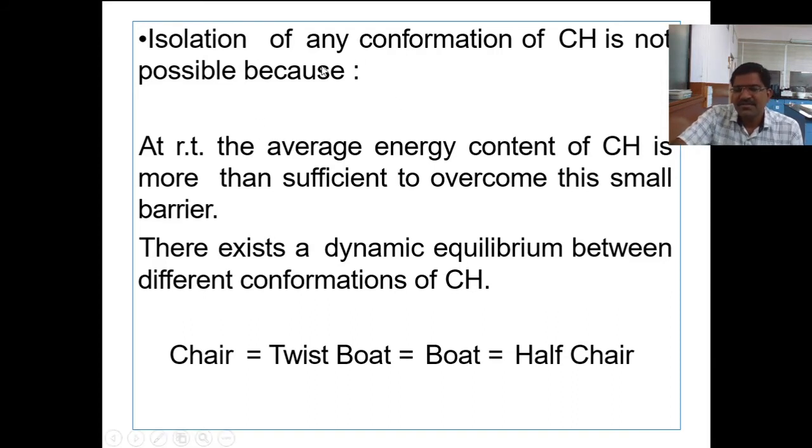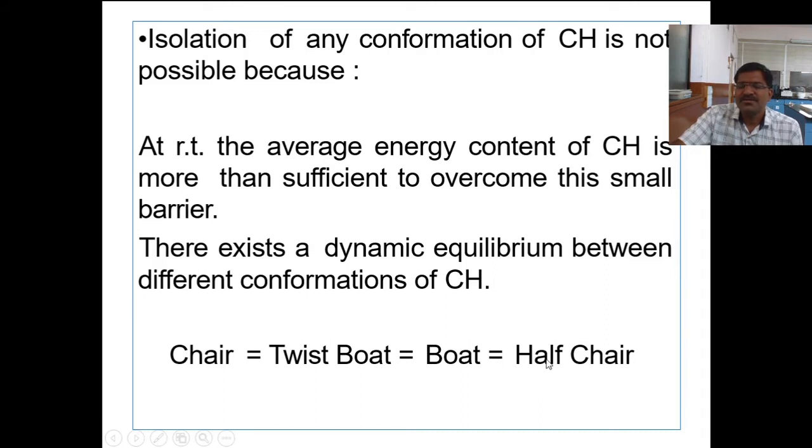That means we cannot separate the chair, twist boat, boat, and half chair conformations, we cannot isolate them and store them in a bottle, because they are in equilibrium with each other. Chair is readily converted into twist boat, boat, and half chair, and half chair again to boat, twist boat, and chair. This interconversion is very fast. The most unstable conformation is the half chair.